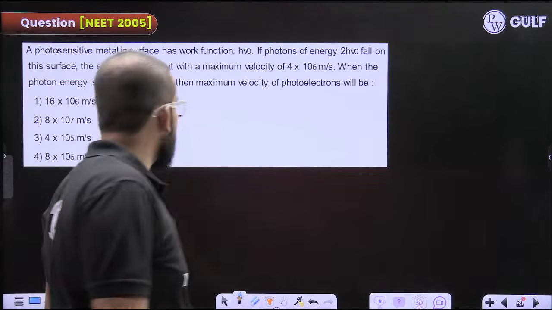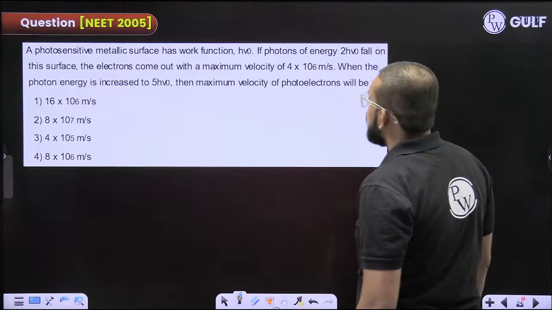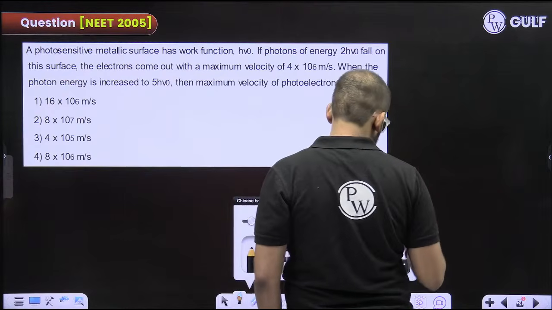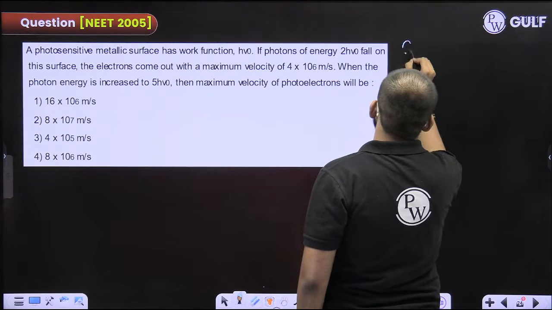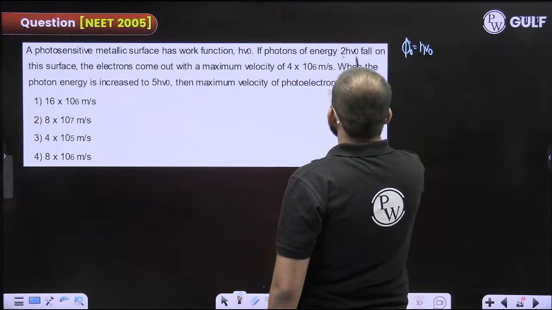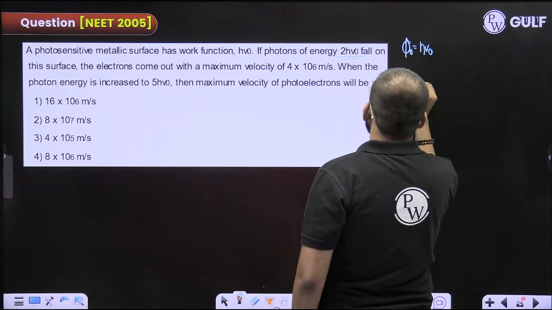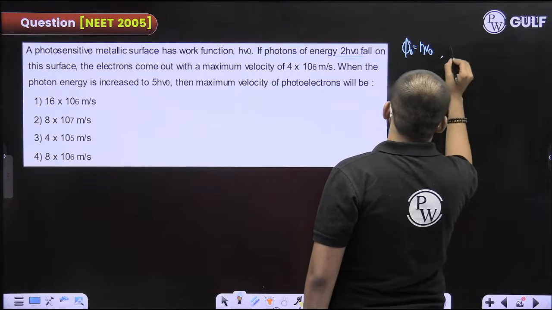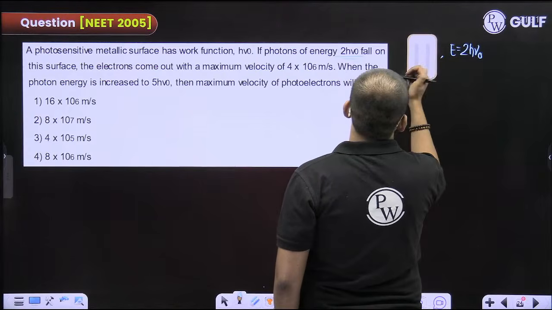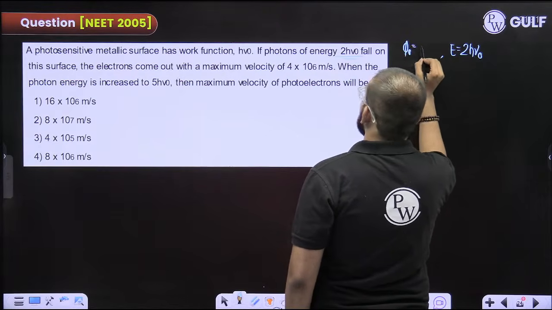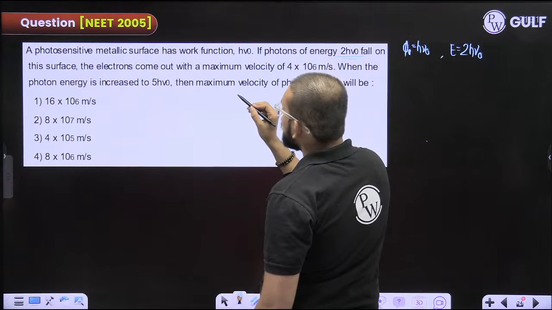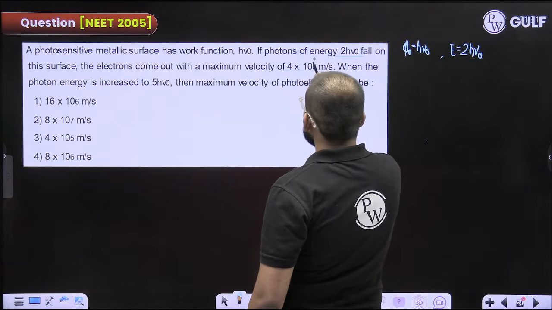Yes. A photosensitive metallic surface has work function, how much? So they are saying that work function is h nu naught. Fine. If photons of energy 2 h nu naught fall on this surface, the electrons come out with a maximum velocity of this much. This is 10 raised to the power 6.